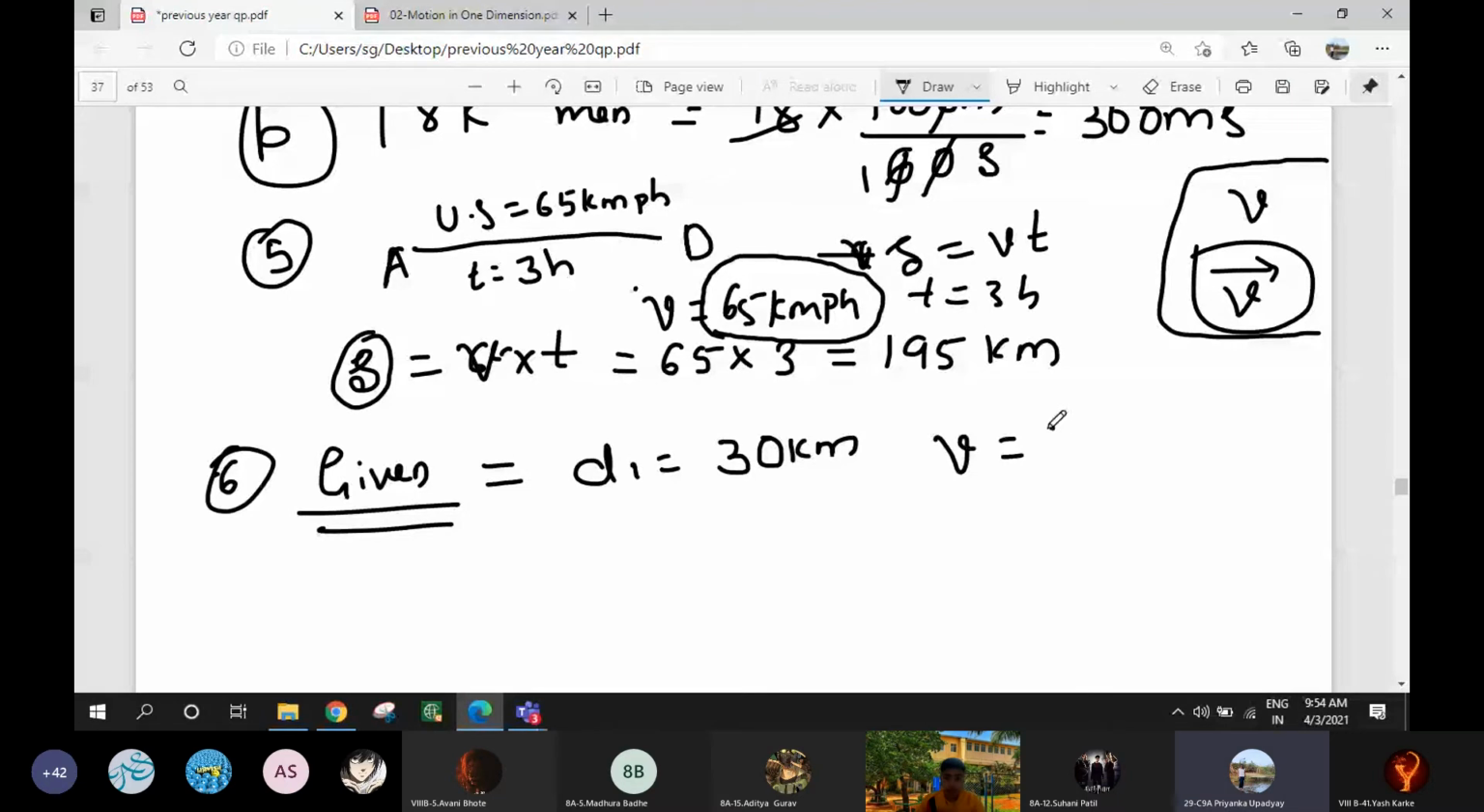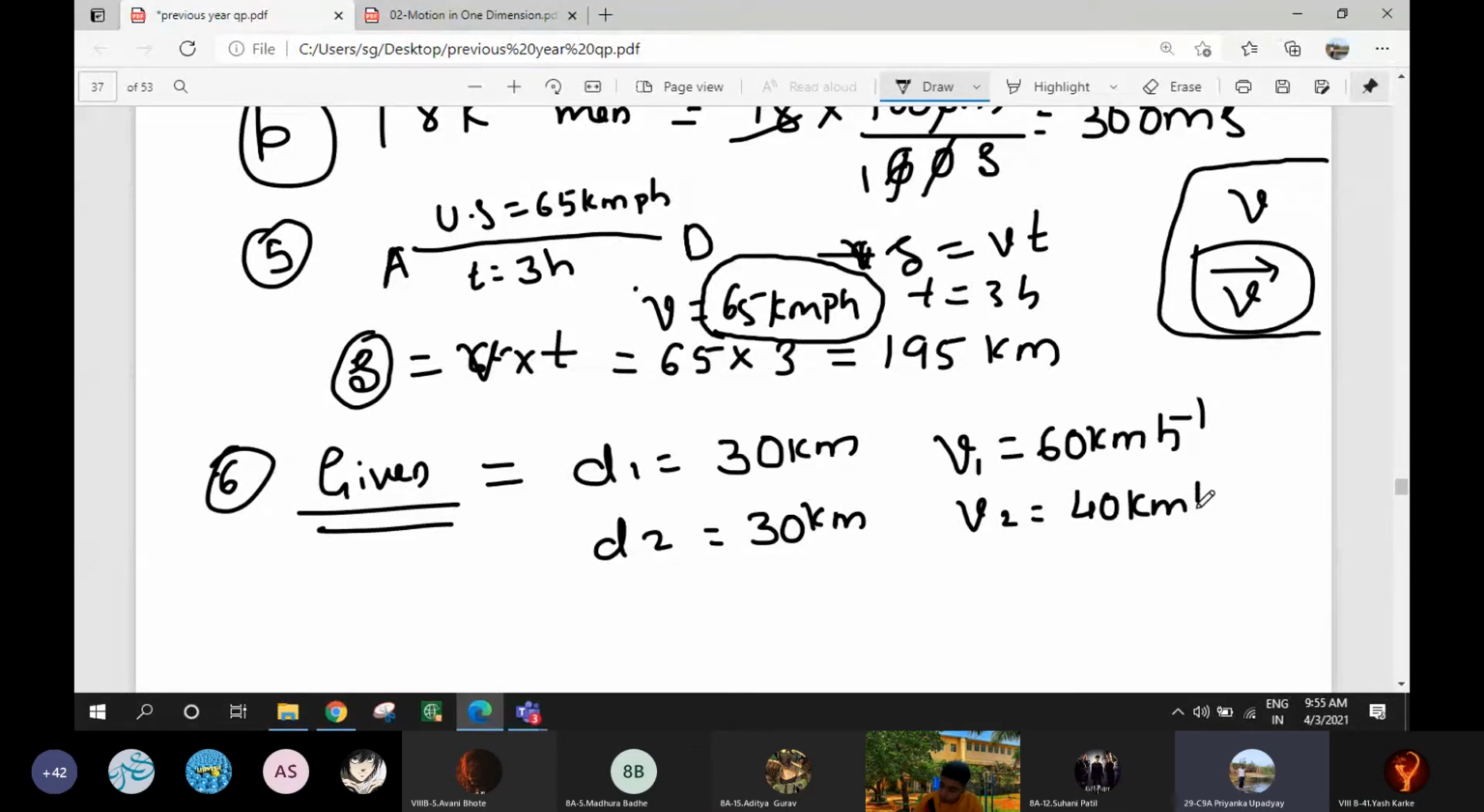60 km per hour. V1 we will write. D1 is equal to 30 km, V1 is equal to 60 km per hour. Then the next 30 km: D2 is equal to 30 km with V2, the uniform speed of 40 kilometer per hour. Now calculate the total time of the journey. First we will find out.